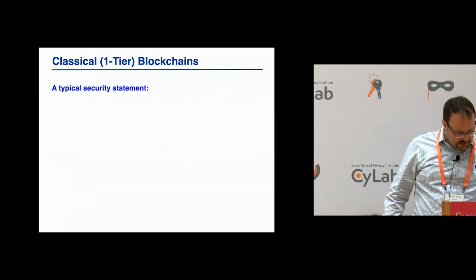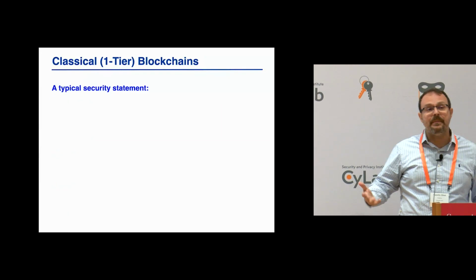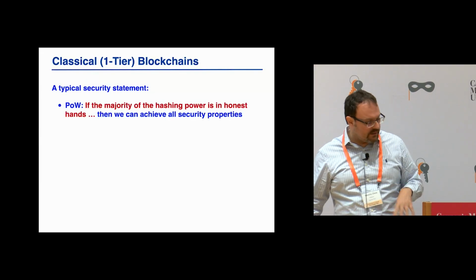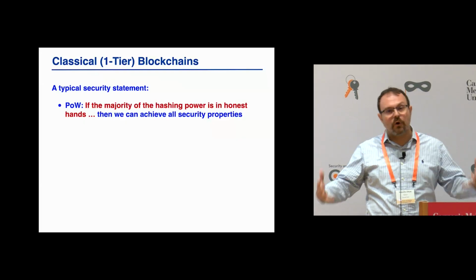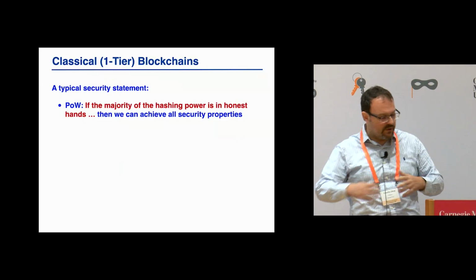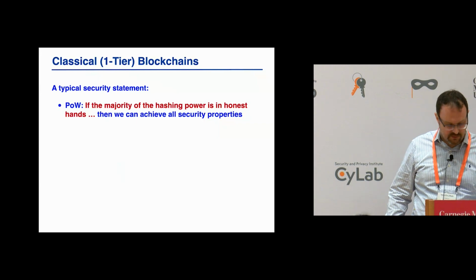So what would a typical statement be in this realm? When you think of proof of work, a typical statement would be: if the majority of the hashing power is in honest hands, then we can get all these properties. Right? We can get security.